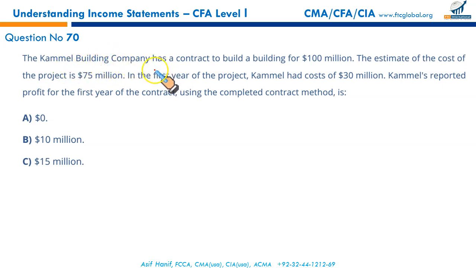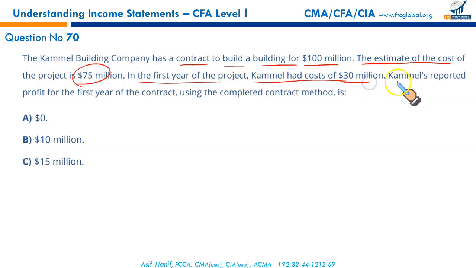The Camel Building Company has a contract to build a building for $100 million. The estimate of the cost is $75 million. In the first year of the project, Camel had a cost of $30 million. Camel reported profit for the first year of the contract using the completed contract method. Remember, under the completed contract method, profit is only recognized when the project is complete.